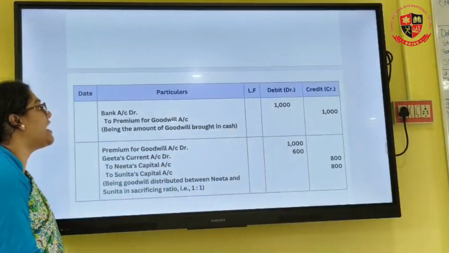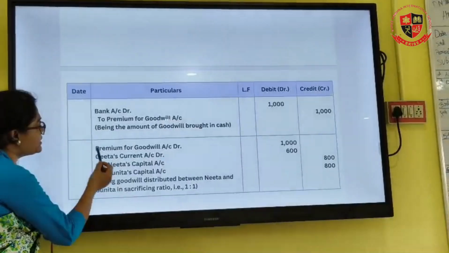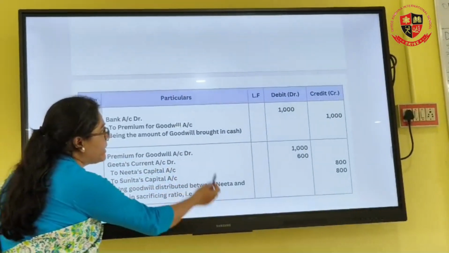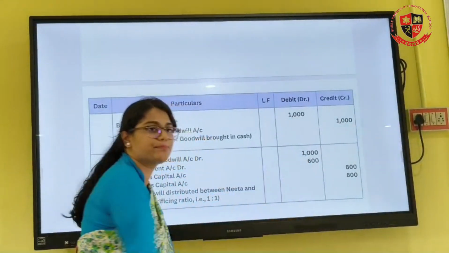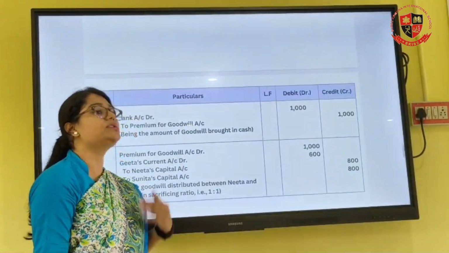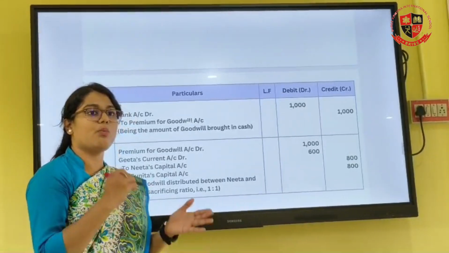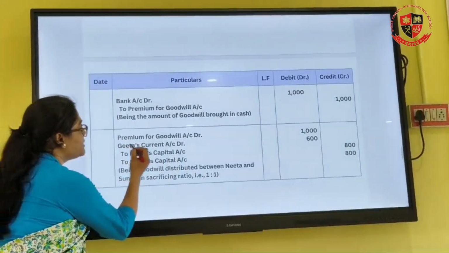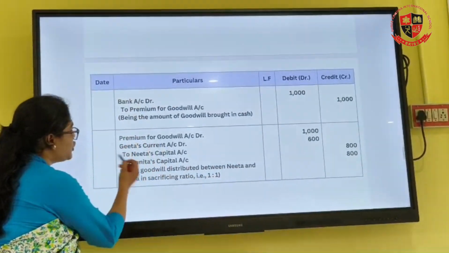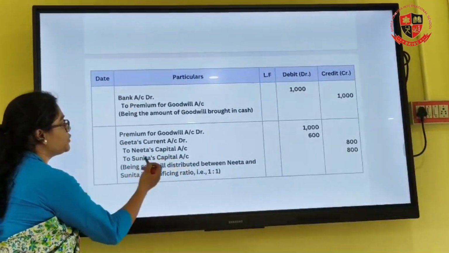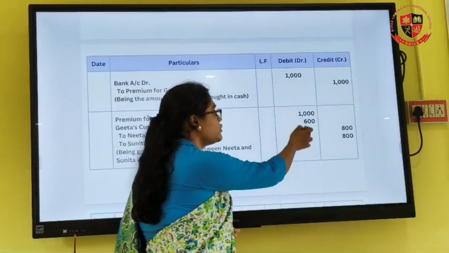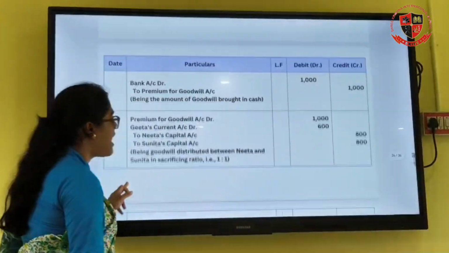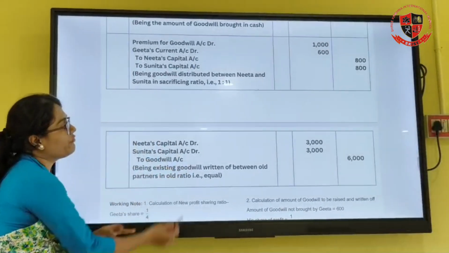Okay. Then after that, what do we do? We are going to distribute this. So this is on the credit side. It will come on the debit side. So premium for goodwill account debit with the amount that the partner has brought, that is only 1,000 rupees. What is the amount that the partner is not bringing? 1,600 minus 1,000. So that amount, Geeta's current account will be 600 rupees, to the sacrificing partner, to Neeta's capital in the sacrificing ratio. So 1,600 you're going to distribute in sacrificing ratio, 800 and 800, and then the partners are going to withdraw the amount.